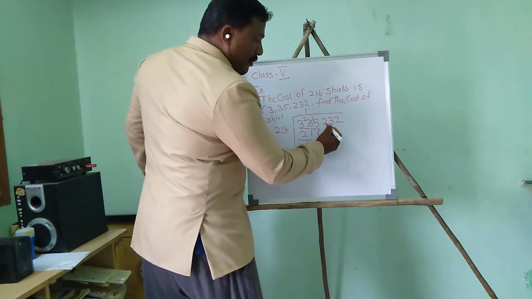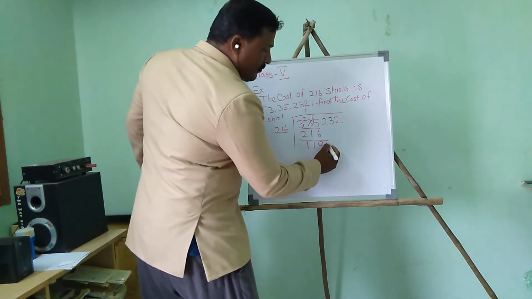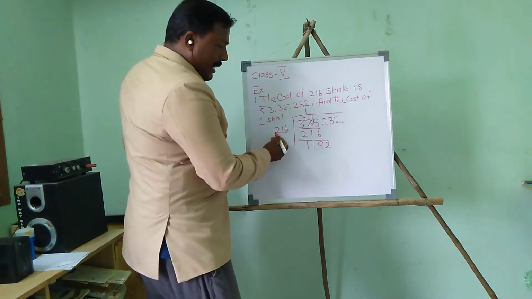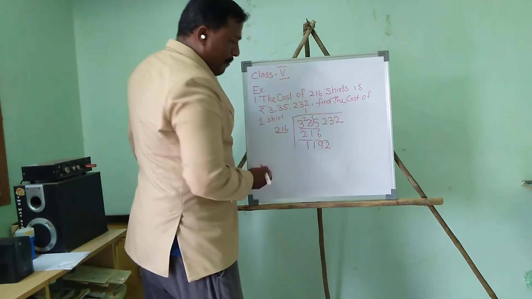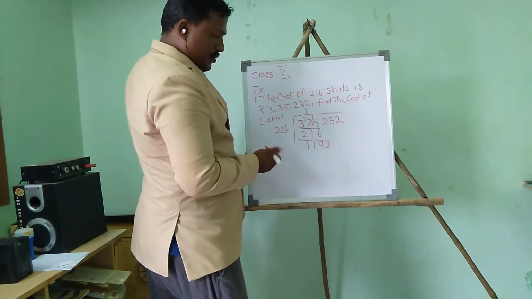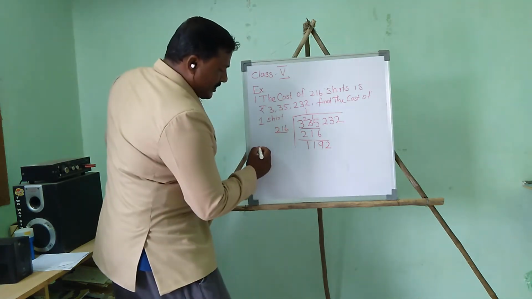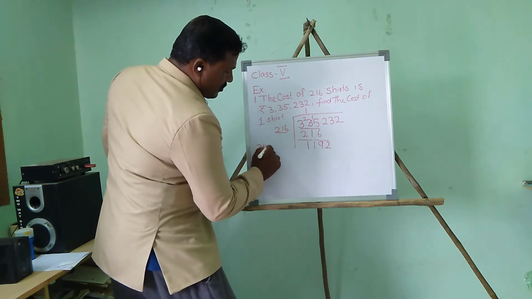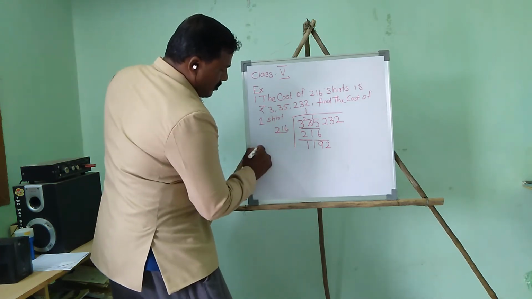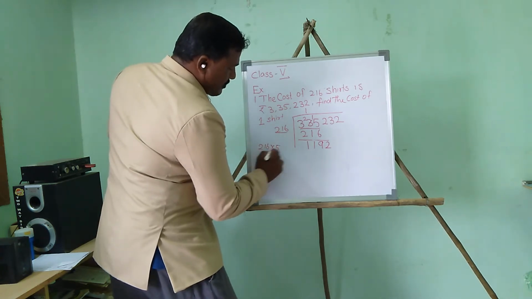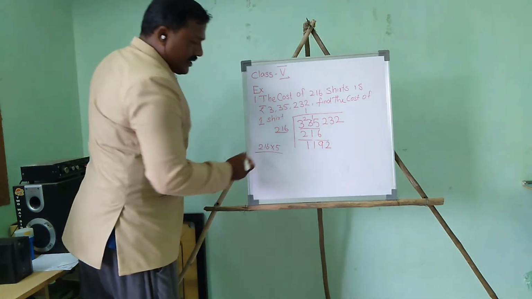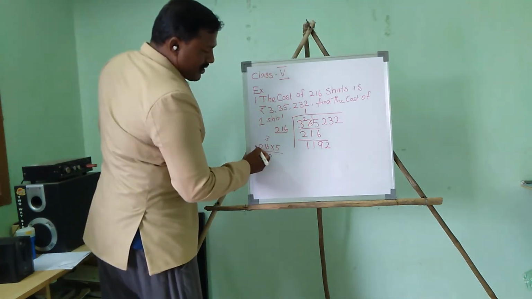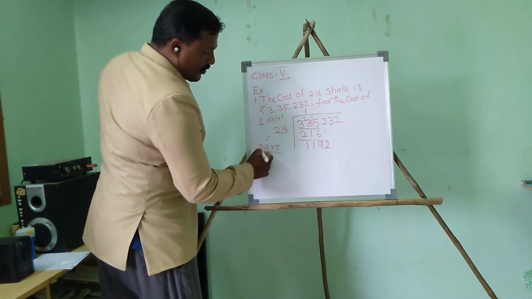Now we bring down the remaining number, 2. Now we want to divide. How many times can we divide 216 into this number? I will check 5 times. 6 fives are 30, remainder 3. 5 ones are 5, plus 3 is 8. 5 twos are 10.